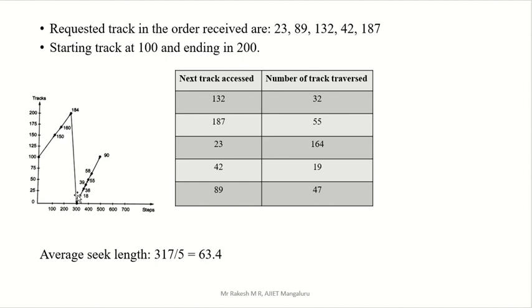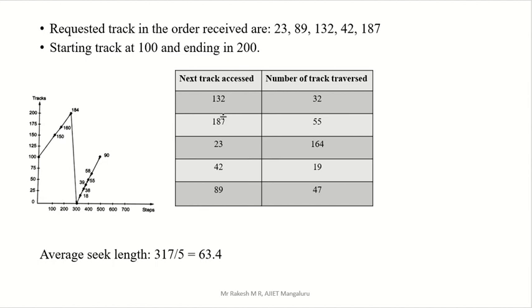So in the previous case we decreased till 0, but in this case we are stopping at the last number itself. Okay, the last number is 23, that is the first number from the lower side. So 23, we are going to supply that. Then what is the next number while increasing? 42, supply that. Now what is the next number? That is 89, supply that. Okay, and 100 we have here as head.